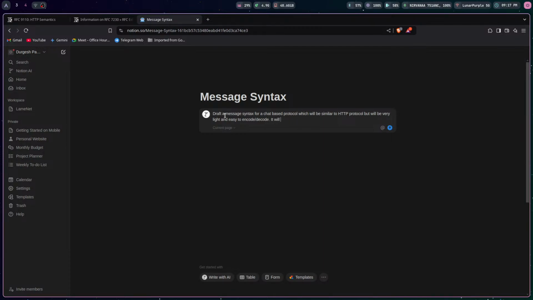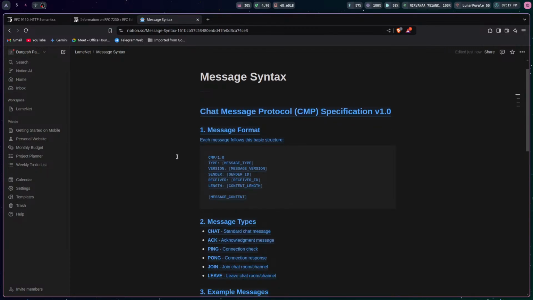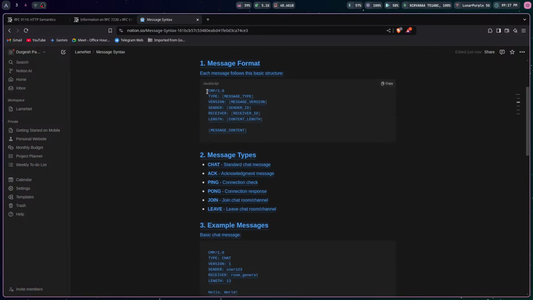It will also support versioning. Let's see if the Notion AI can write. Okay, it's doing something.